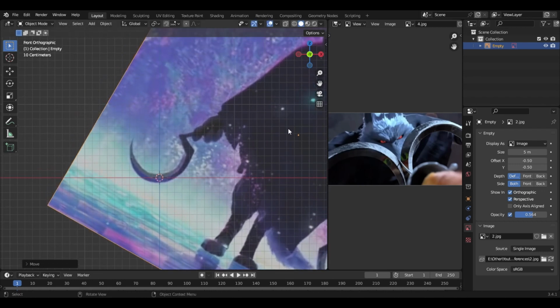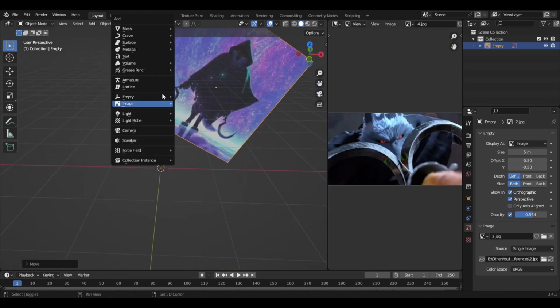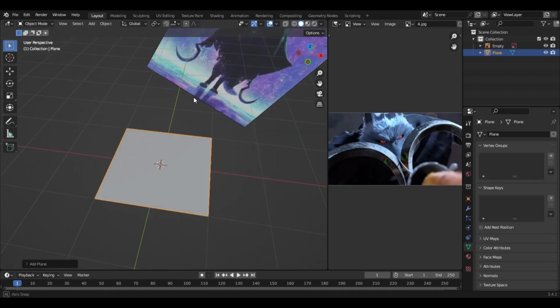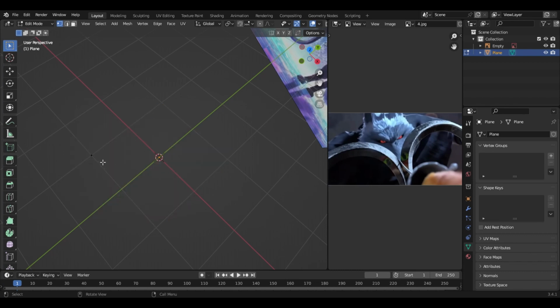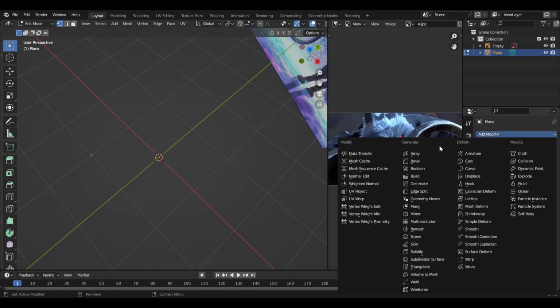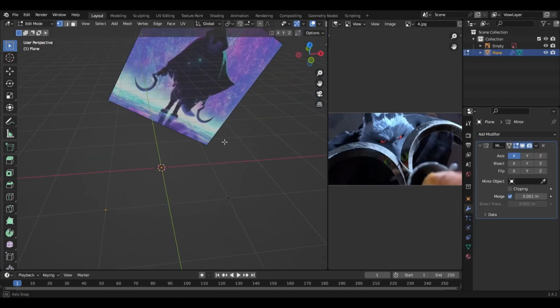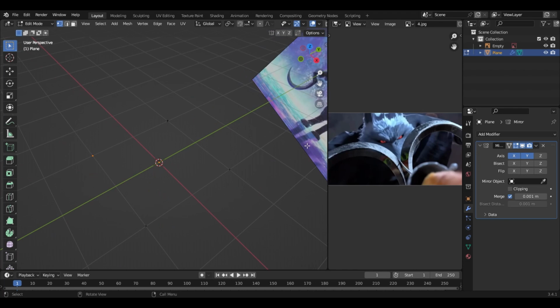Okay. First of all, let's add a plane, and then we're just gonna delete everything, just one vertex left here. And then let's add a modifier which is called mirror, and put it on the y-axis, and also enable clipping.